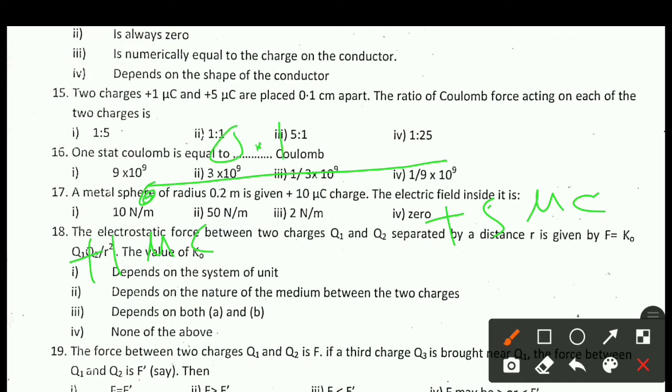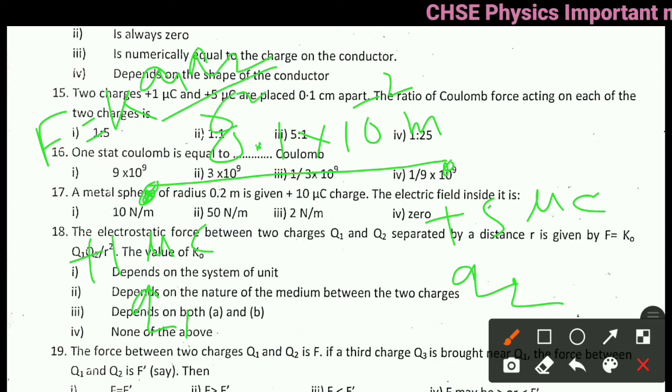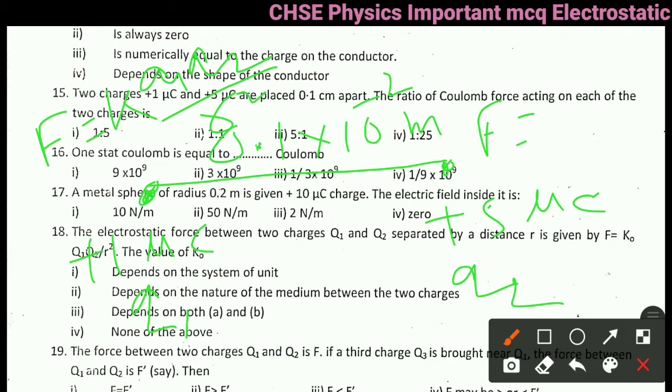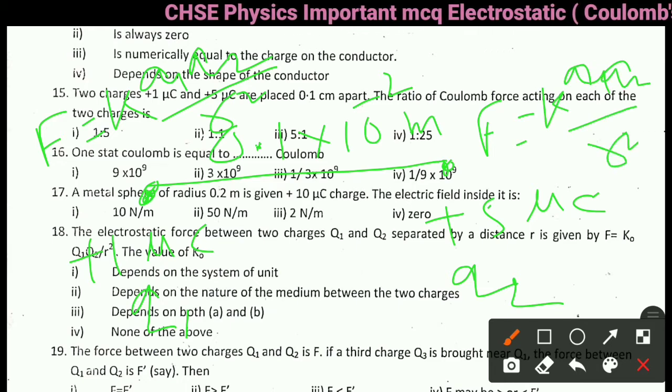That means 0.1 into 10 to the power minus 2 meter. Now force on, suppose consider this is the Q1 charge and this is the Q2 charge. Now here force F is equal to K Q1 Q2 divided by R square, that means 0.1 into 10 to the power minus 2 whole square. Here also force F is equal to K Q1 Q2 divided by R square.